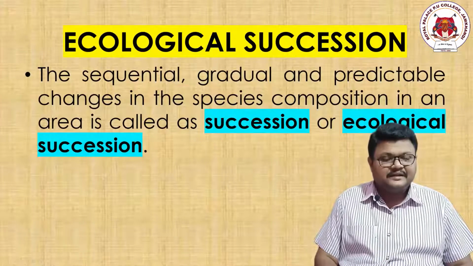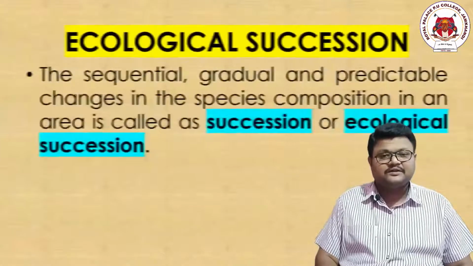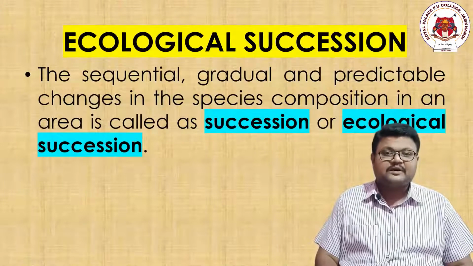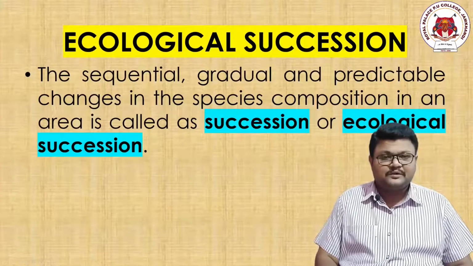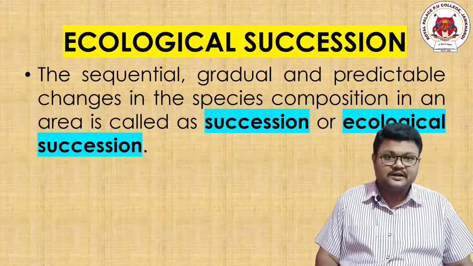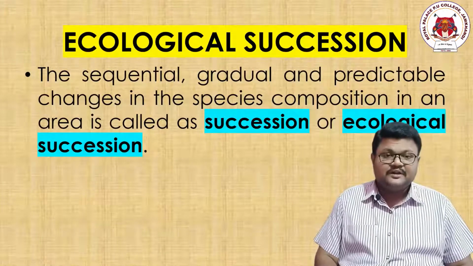I can take this with respect to animals or plants also. There should be an increase in population size with respect to a sequential one, that is 1, 2, 3, 4. With respect to gradual ones, that is from 2 it became 3 and from 3 it became 4, not like from 2 it became 8.